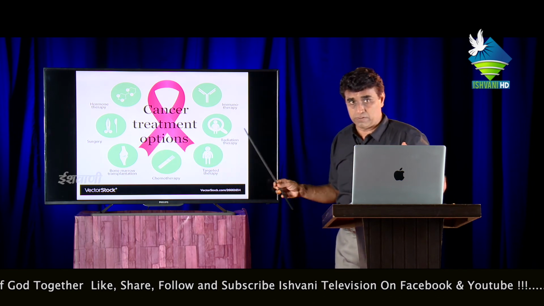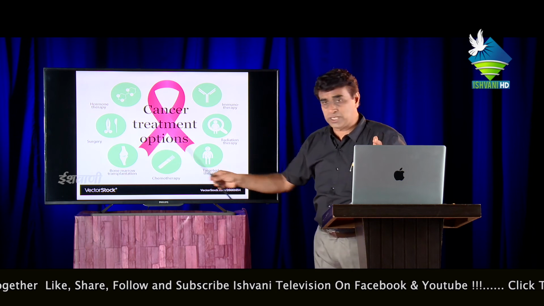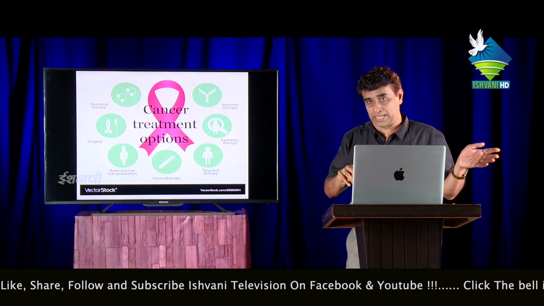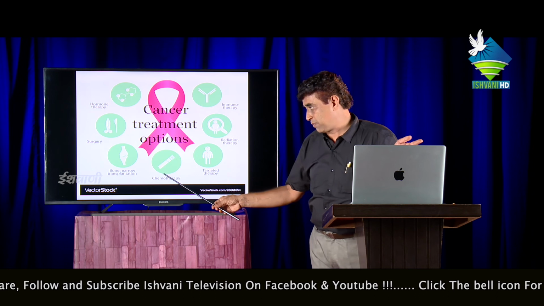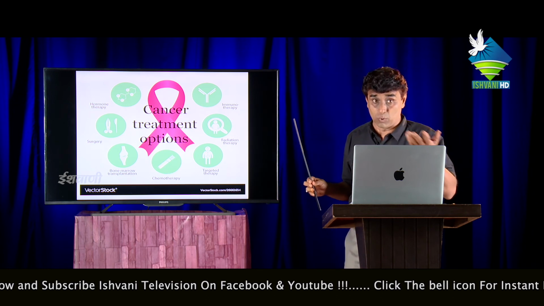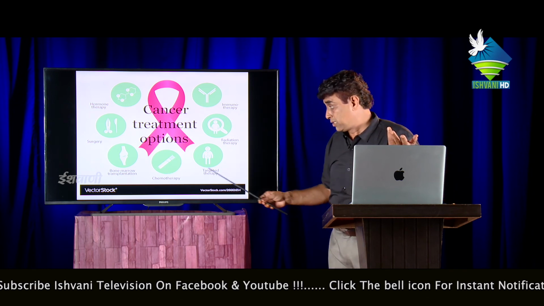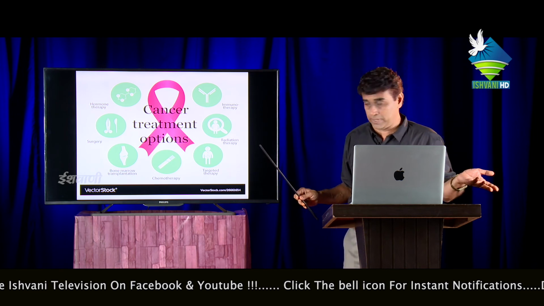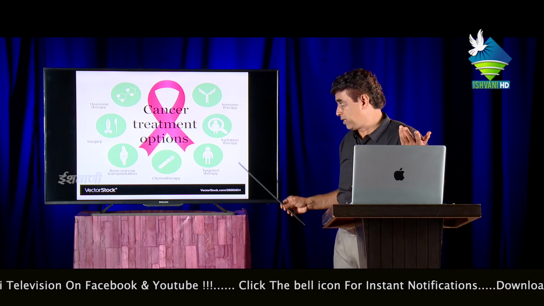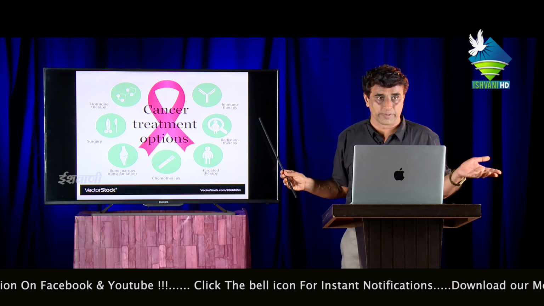Hormonal therapy is very common. Surgery, especially for non-malignant cancer. Bone marrow transplantation, if it is bone marrow cancer. For malignant cancer, chemotherapy is a very common therapy, along with radiation therapy, targeted therapy and immunotherapy.